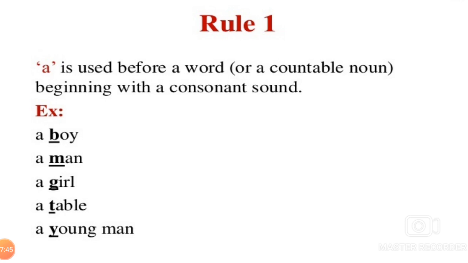The letters A, E, I, O, U are vowels, and all the remaining letters are consonants. A is used before a word beginning with a consonant sound.